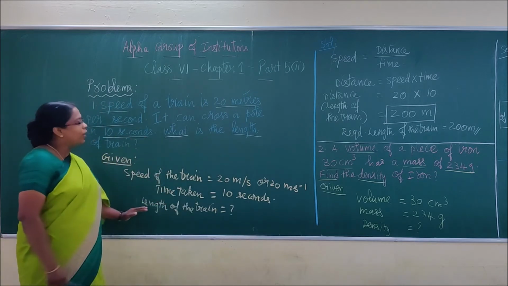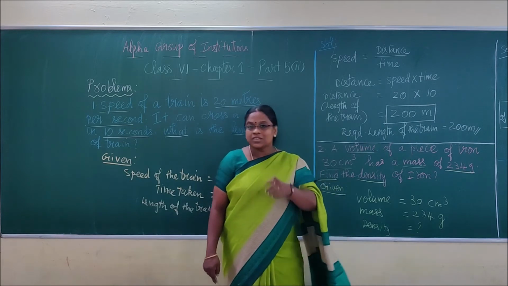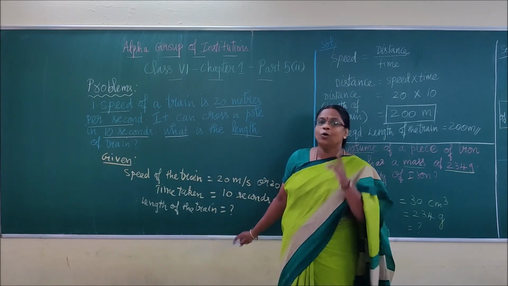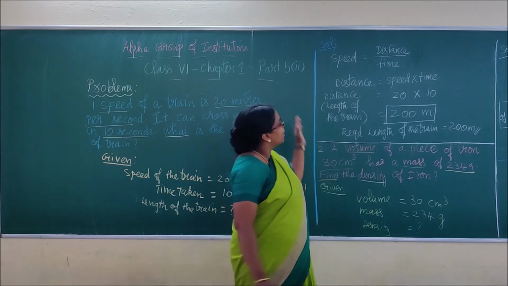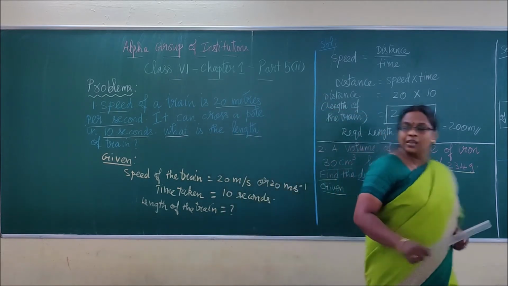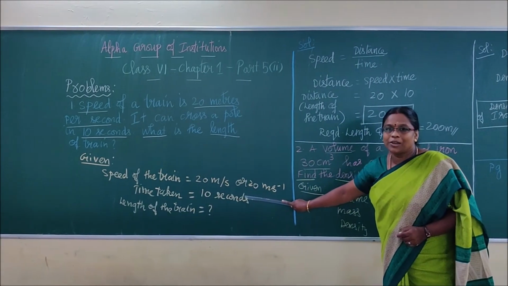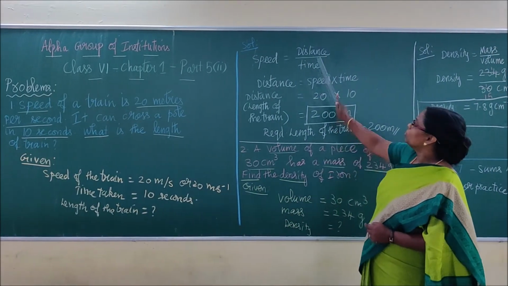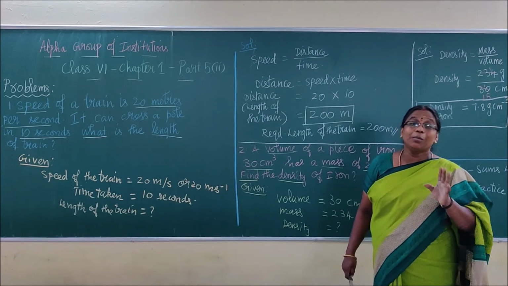Now the given is over. Now come to the solution. As this is the first sum, I am going in a very detailed way, children. Don't expect me to do it like this in the next sum. So now come to the solution side. A part of the marks will be given for the given. For the solution, write the formula. The formula is very, very important.